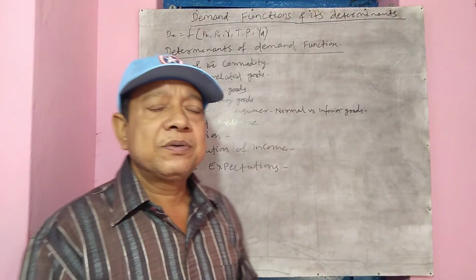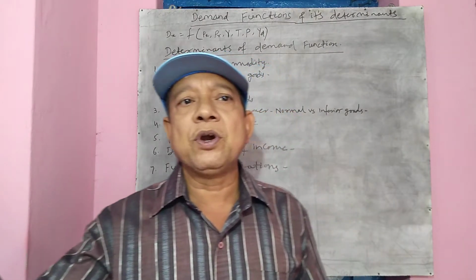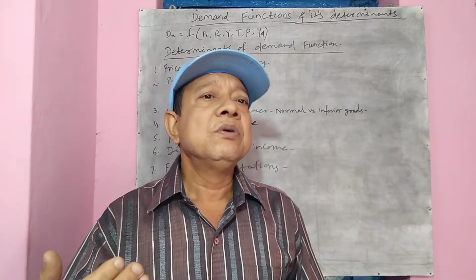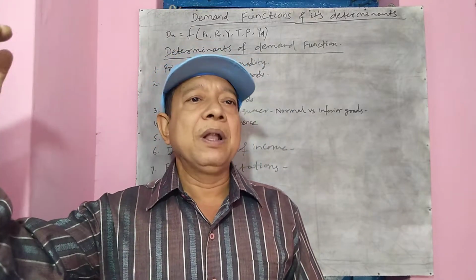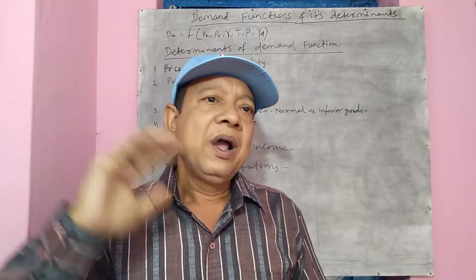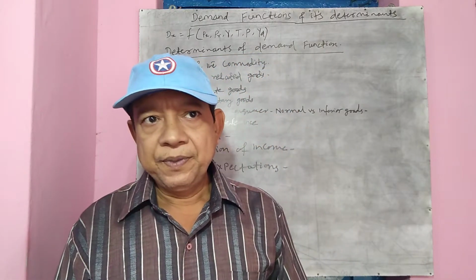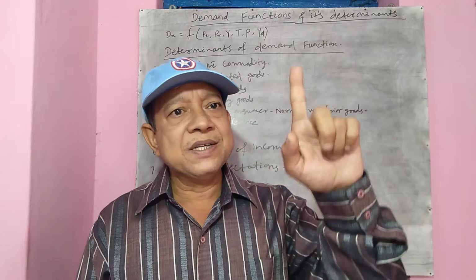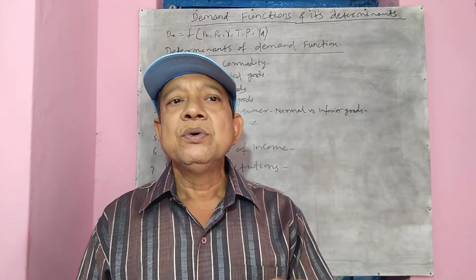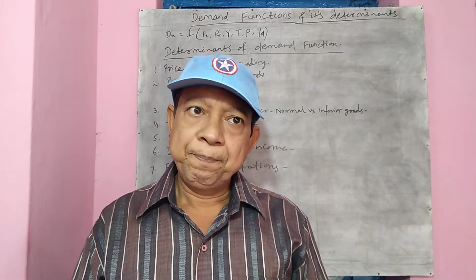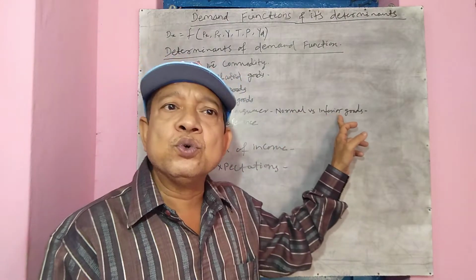Third is income of the consumer. The third determinant which determines the demand of a commodity is the income of the consumer. Higher the income of a consumer, higher is his consumption, higher is his demand, and lower his income, lower is the demand. When income rises, the demand also rises, and when income falls, demand is bound to fall. Now here we come across two goods, normal goods and inferior goods.